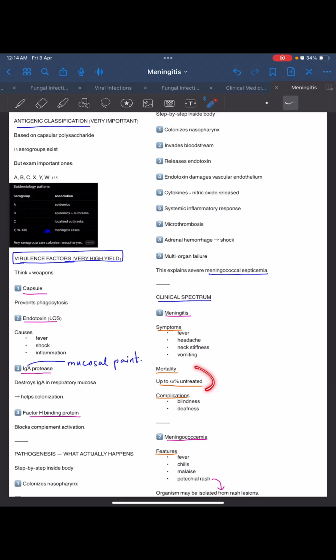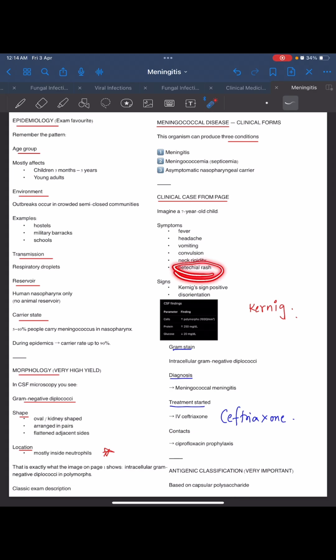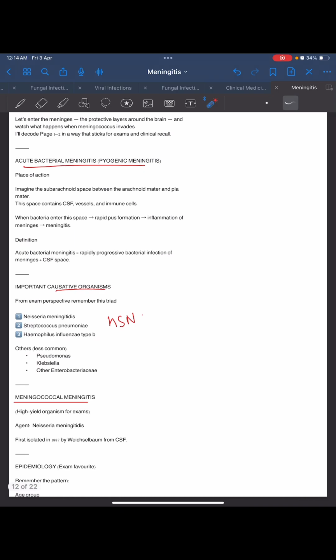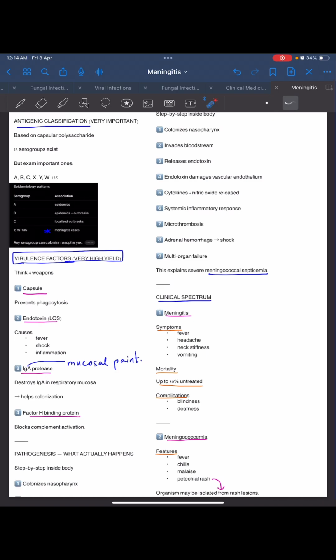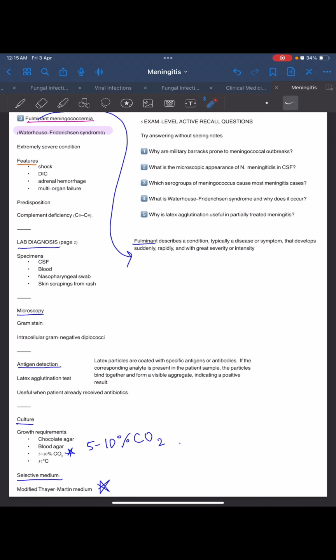Meningitis symptoms we know, along with mortality and complications. Meningococcemia features are petechial rash. In this question there was petechial rash, and this gave the finding of meningococcal disease. There is also malaise, fever, chills. The organism may be isolated from the rash lesion. Then fulminant meningococcemia is also there, called Waterhouse-Friderichsen syndrome. This is in pathology.